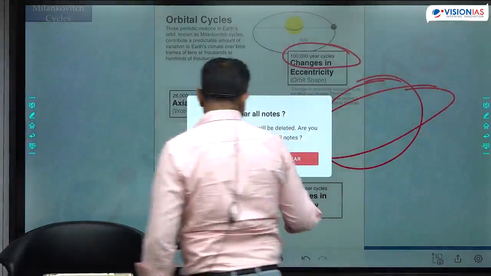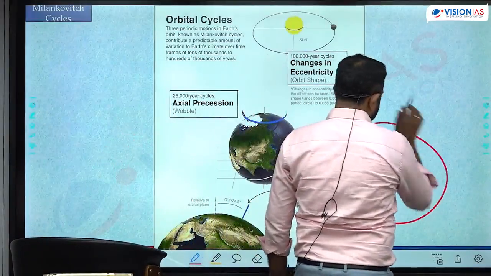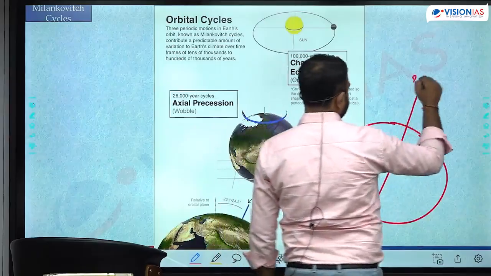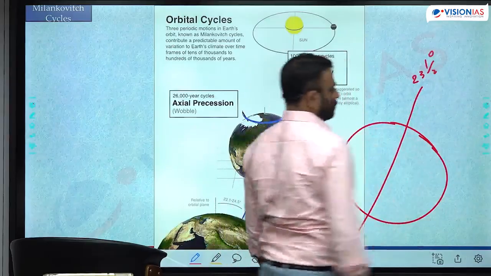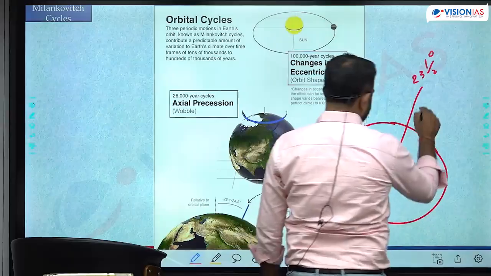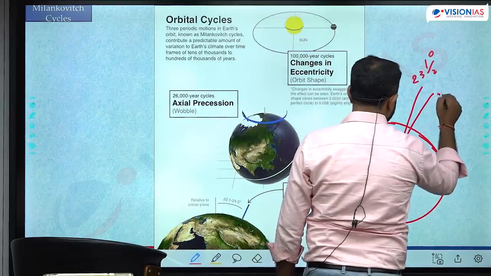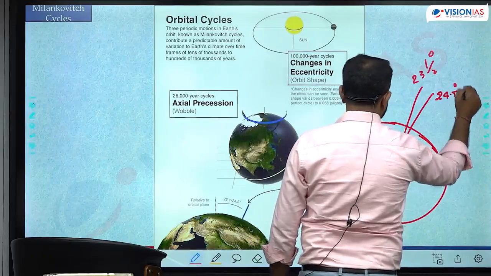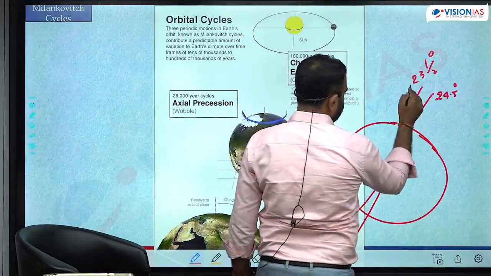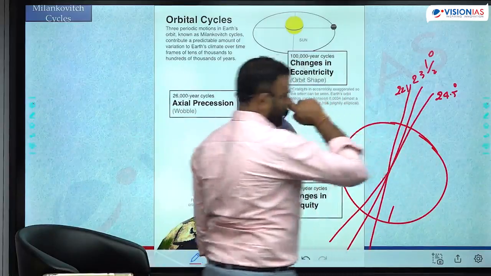The second cycle is the cycle of obliquity. So we have read that the Earth's axis is tilted by how much of an angle? 23.5 degrees. This is also not fixed. Over a period of time, it continuously increases and comes to a maximum of 24.5 degrees. And once it reaches the maximum, again it starts to decrease, and comes to a minimum of 22.1 degrees.